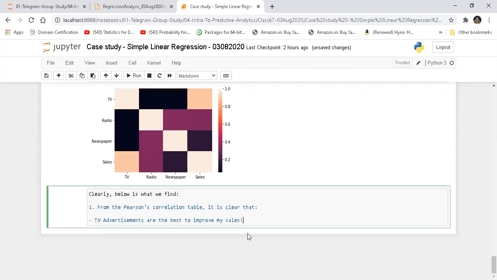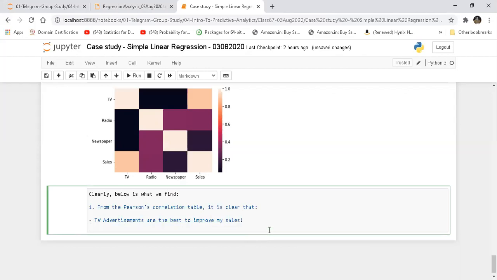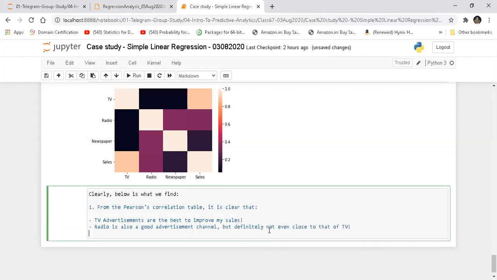Let me just scroll down. I'm not sure whether you're able to properly see it. So then followed by radio. Radio is also a good advertisement channel, but definitely not even close to that of TV. And the third was newspaper.